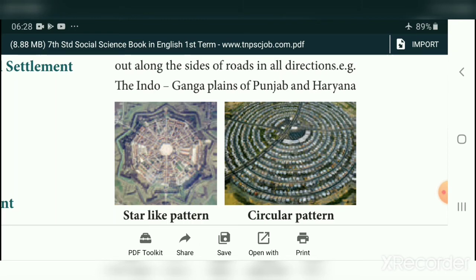You see this one, circular pattern. It is in circular shape, around some lake, tank like that. You see this star-like pattern. It seems like a star.